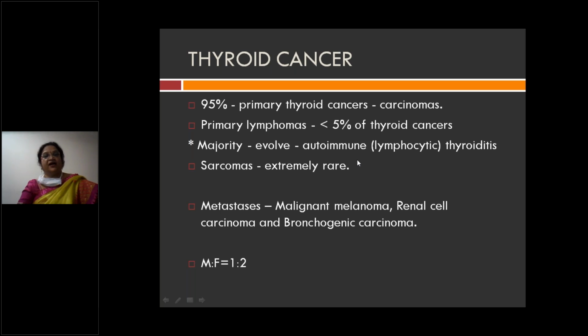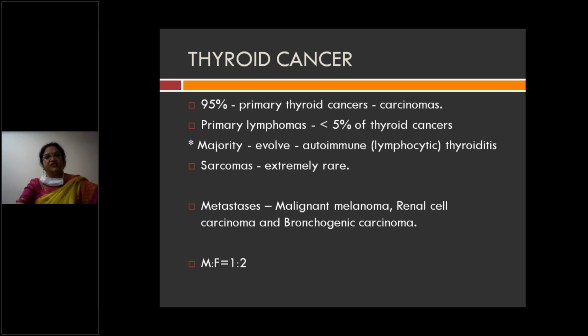Lymphomas occur in the thyroid whenever there is some autoimmune condition, autoimmune thyroiditis or Hashimoto's thyroiditis, lymphocytic thyroiditis. So most thyroid malignancy, 95%, is primary, and around 5% is lymphoma. Majority are autoimmune lymphocytic or Hashimoto's thyroiditis, which gives rise to lymphomas. Sarcomas are extremely rare. So what are the metastases which can occur to the thyroid?